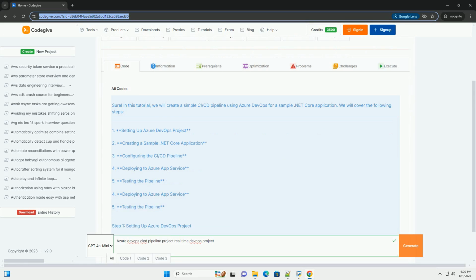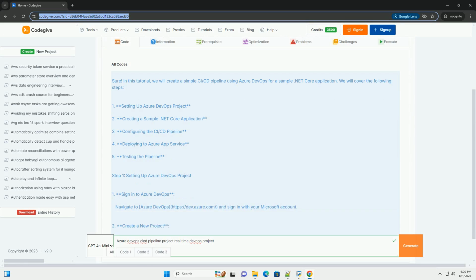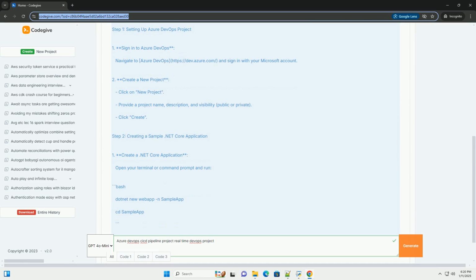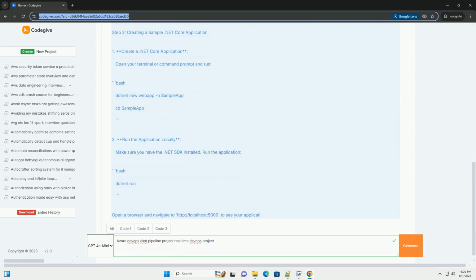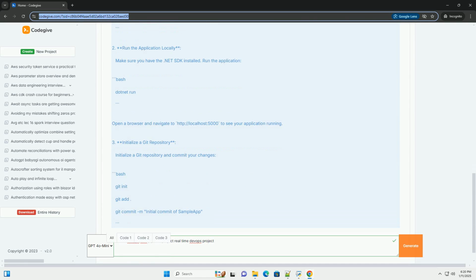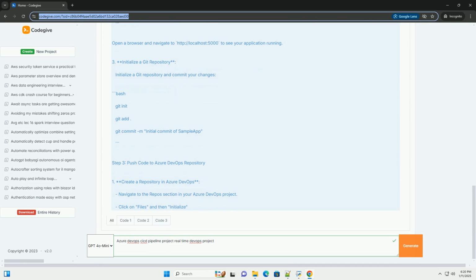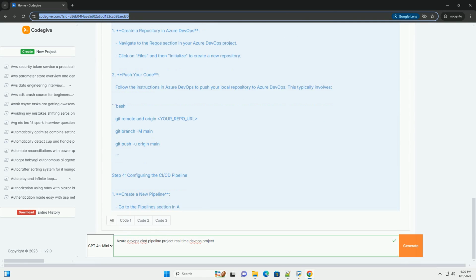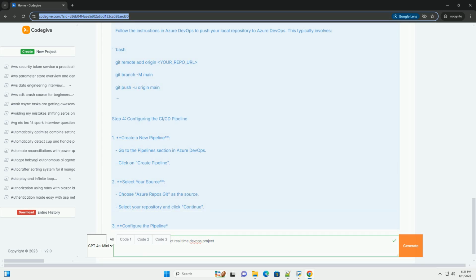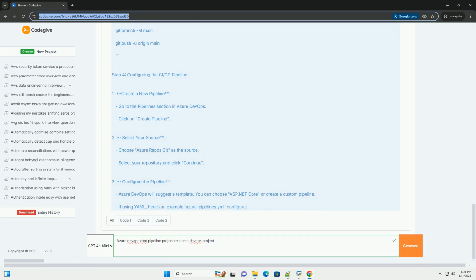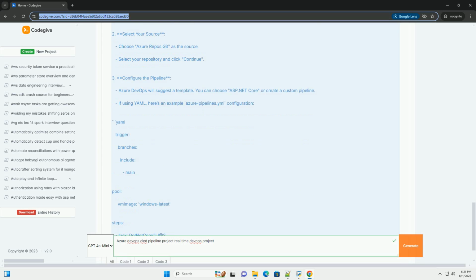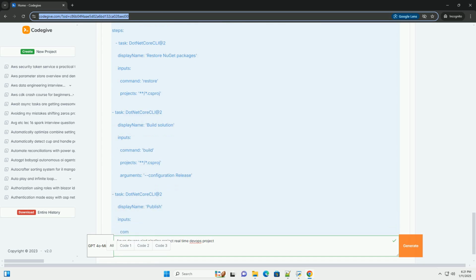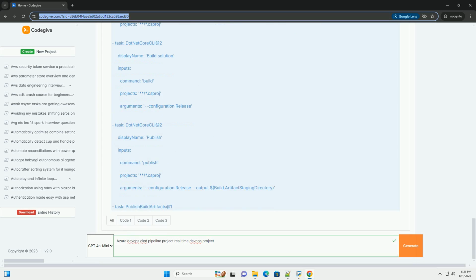Sure. In this tutorial, we will create a simple CI/CD pipeline using Azure DevOps for a sample .NET Core application. We will cover the following steps. 1. Setting up Azure DevOps project. 2. Creating a sample .NET Core application. 3. Configuring the CI/CD pipeline. 4. Deploying to Azure App Service. 5. Testing the pipeline.